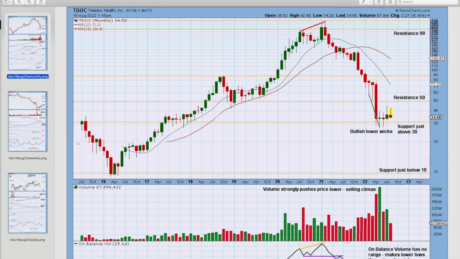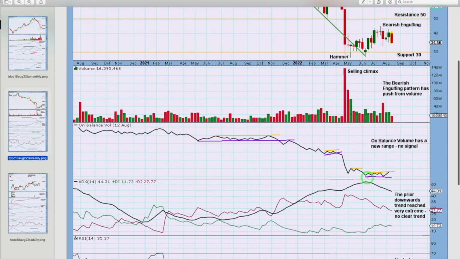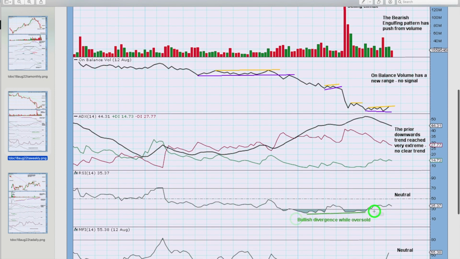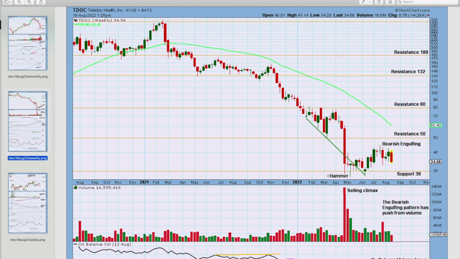Let's have a look at the weekly chart level. I think we're going to zoom in on this bear market, maybe not the high, but we're going to be looking toward the end of it. Here's the bear market. At the weekly chart level, we also see bullish divergence between price and RSI and price and money flow index, both of which at the weekly chart level reached oversold, and the downward trend reached very extreme above 45 and above both DX lines. Given those circumstances, we also have a bullish candlestick pattern at this low and a selling climax. So at the weekly chart level, it's also supporting the view that this low may be sustained.